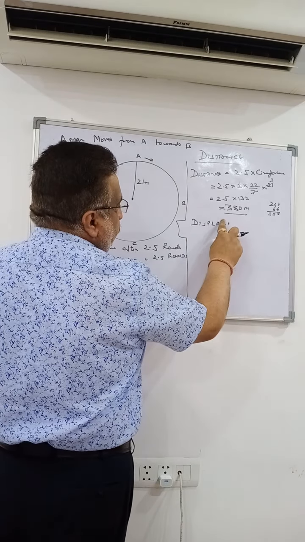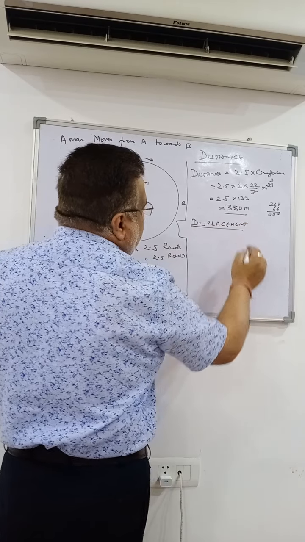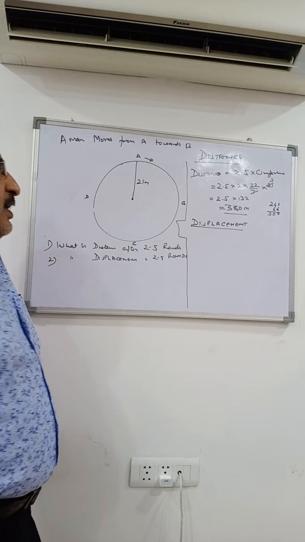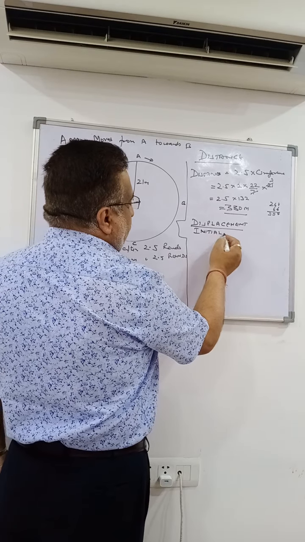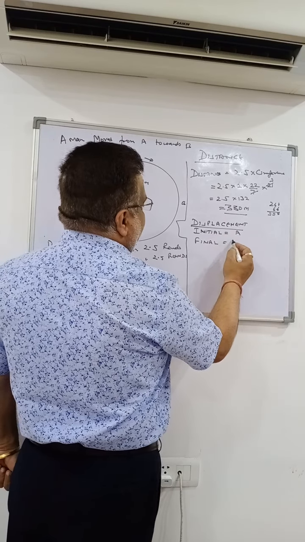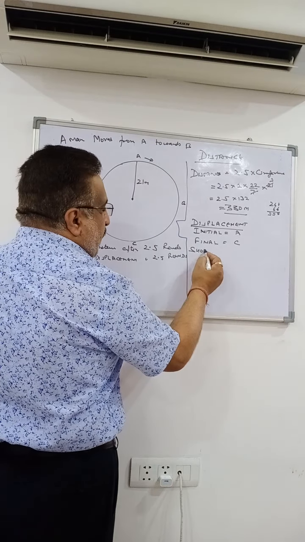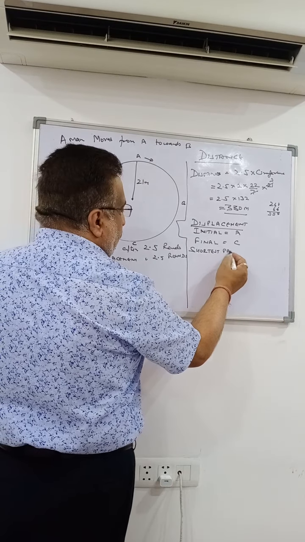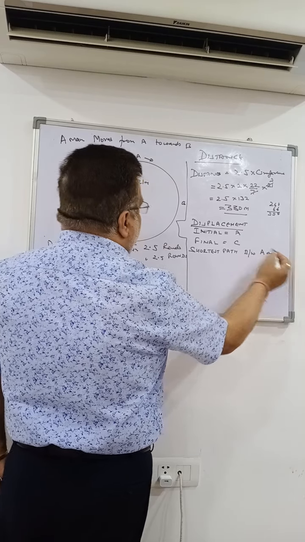Now, to the displacement. Displacement is the shortest distance between the initial and the final position. Initial is A, final is C. What is the shortest path between A and C?